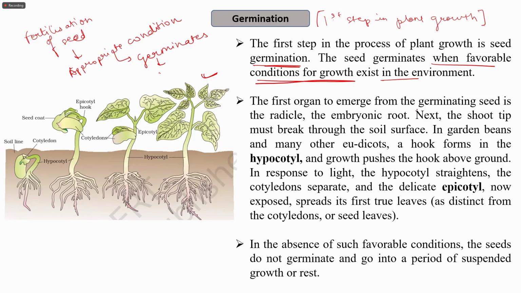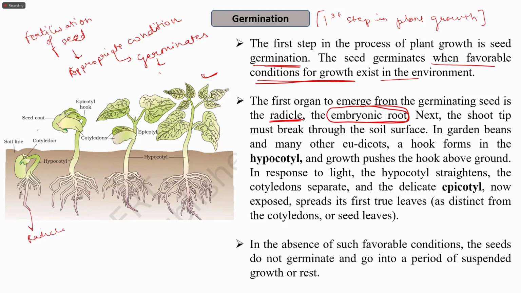And the first organ to emerge from the germinating seed is the radicle, which is the embryonic root. So the radicle is the embryonic root. That is the first organ that originates. Next, the shoot tip must break through the soil surface.